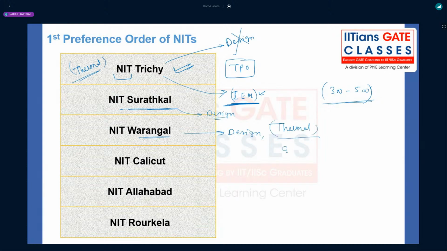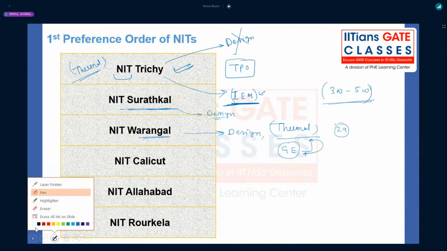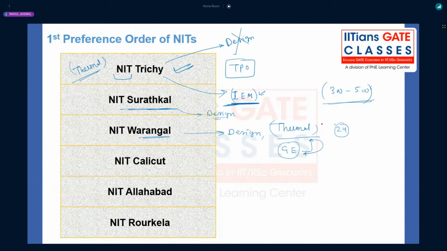Basically, one company is there, GE, right? We have sub companies also, like GE Aviation and transportation. So GE used to come for internships. They used to select 6 to 7 candidates from a strength of 24, sometimes 18 or maybe 15, right? But sometimes it can go to 10 also, depending on their requirements. They select for the internship, and those who have done the internship at GE, once GE comes for recruitment, they give preference to those who have done the internship with their company. Right? That is a very small thing, but it used to be neglected by low GATE scorers, right?